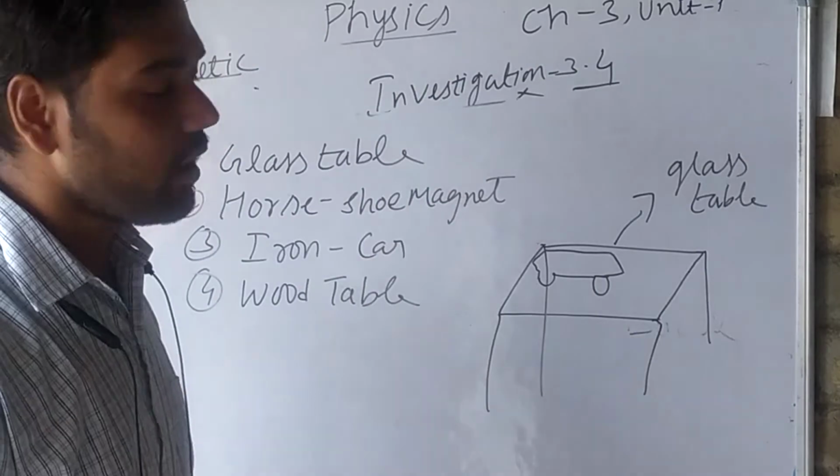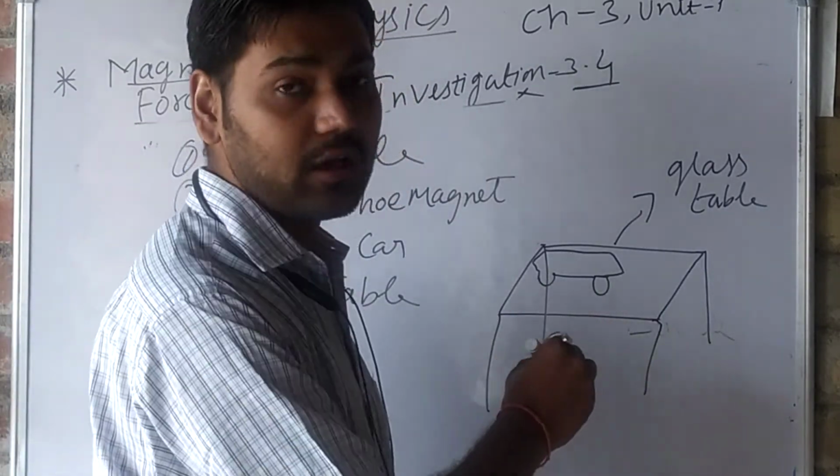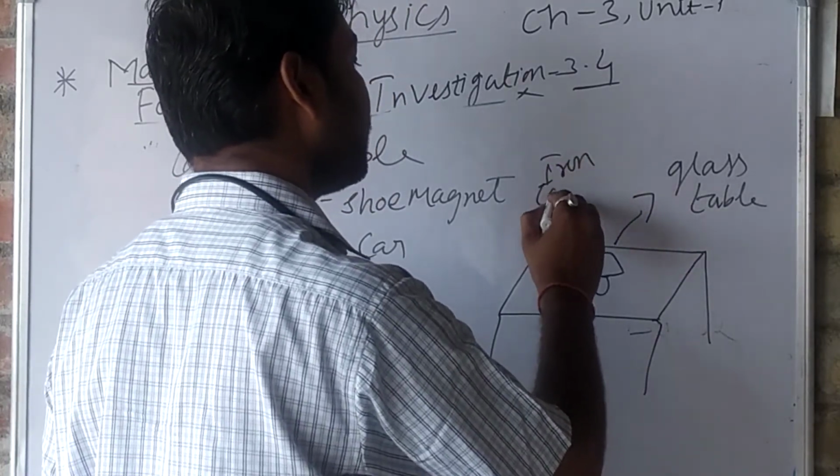Consider this as an iron car. Understand? Iron car means a car made up of iron.